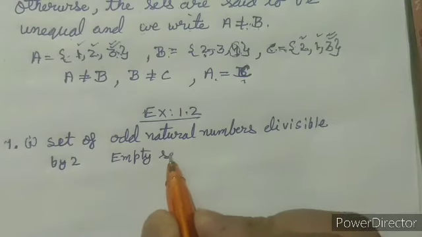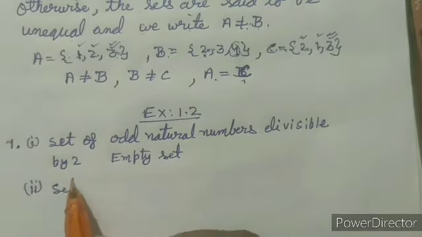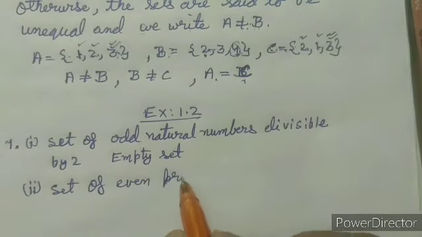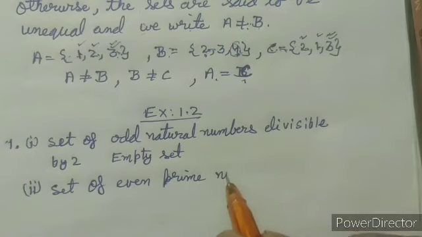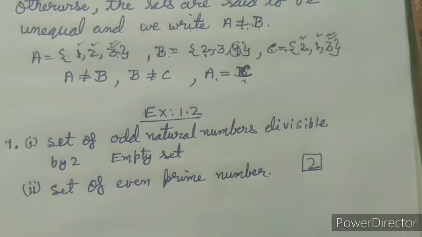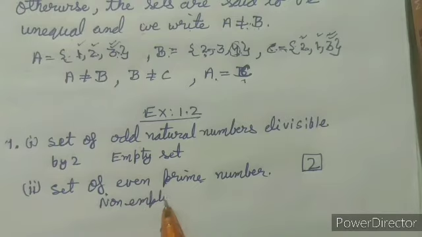Now the second one is the set of even prime numbers. As we know, 2 is an even prime number, so this set will have at least one element, that is 2, so it is a non-empty set.